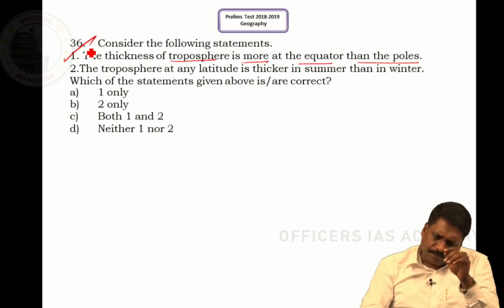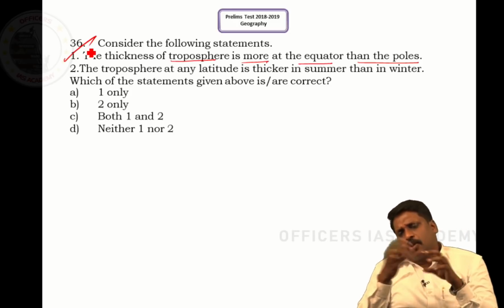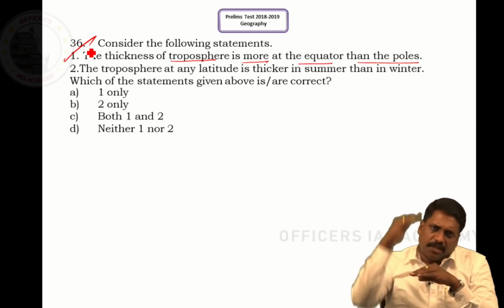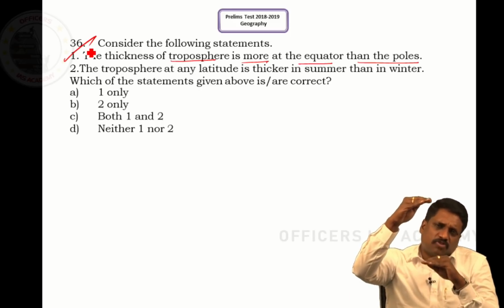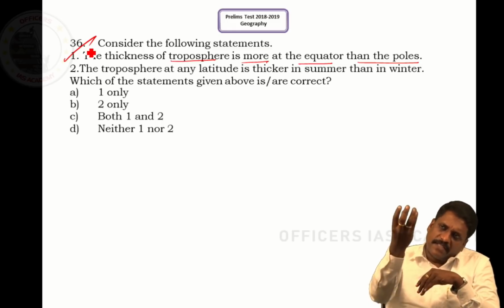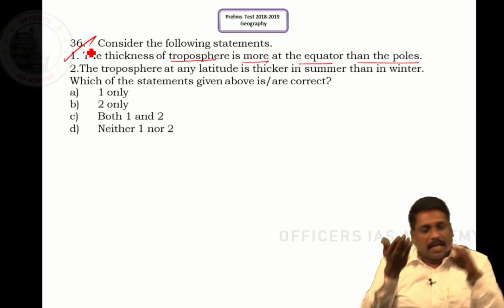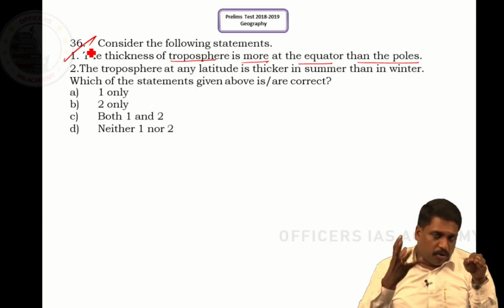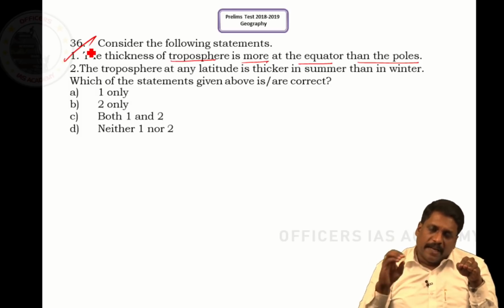Now, let us understand. When the tropopause is extended at the equatorial region, what extends it is the rising convection. Wherever there is a rising convection, tropopause will be extended. Wherever there is a subsiding convection, tropopause will be truncated. Now, during summers, normally we will be having the expansion of the atmosphere.